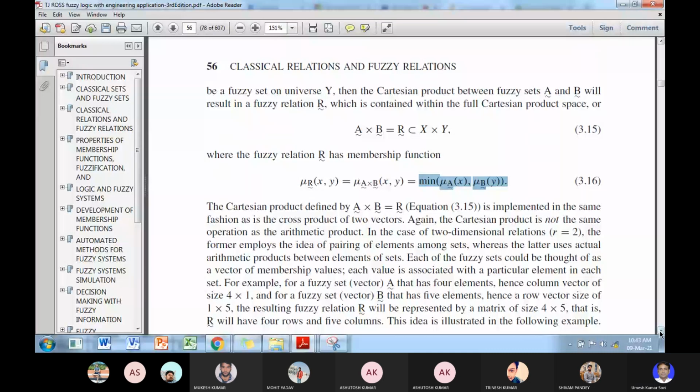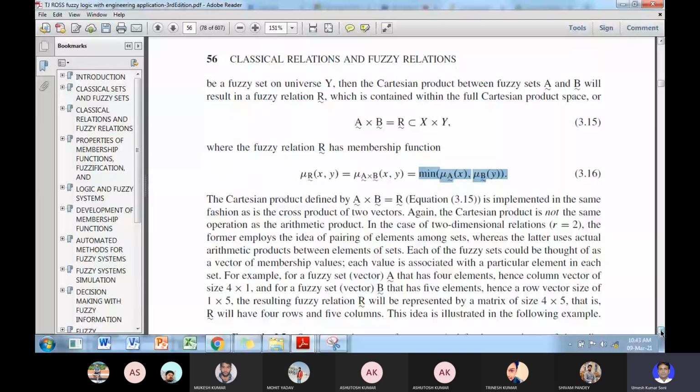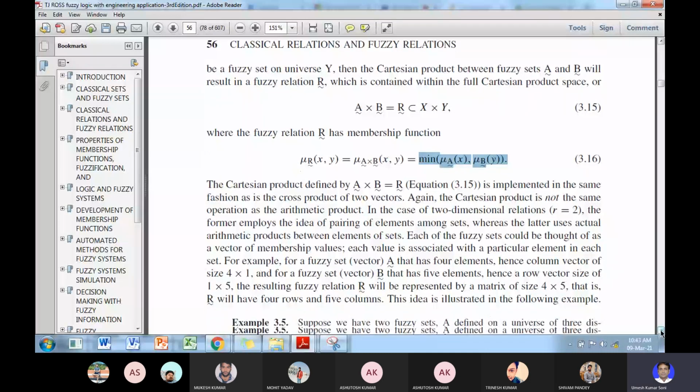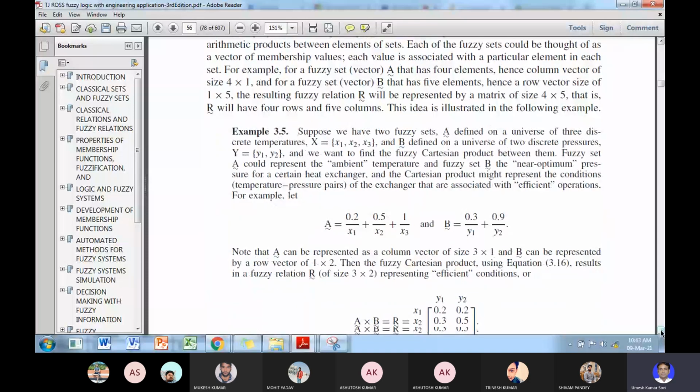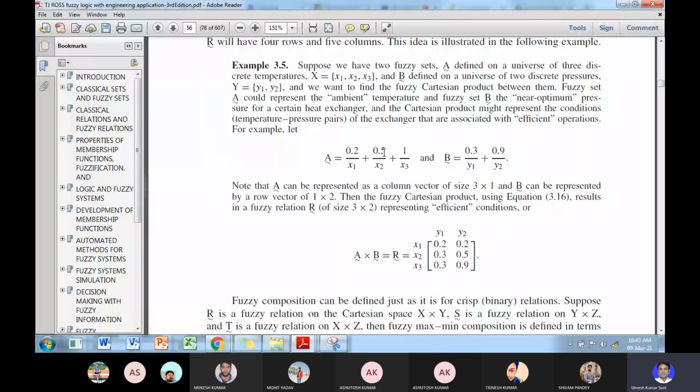Whatever combinations we have, we take the minimum of them. Suppose here 0.2, 0.5 and 1 is one fuzzy set, and 0.3 by y1, 0.9 by y2 is another fuzzy set. What will be the relation between these?